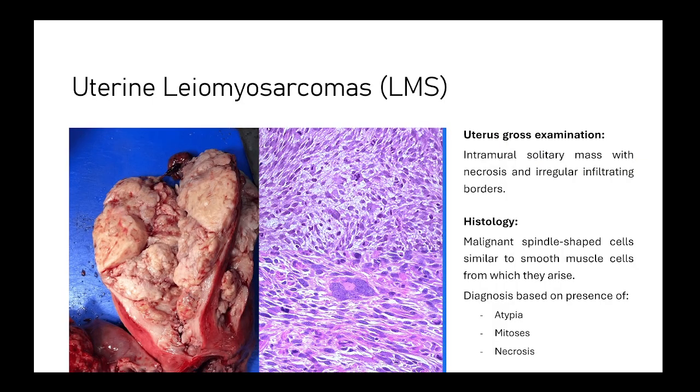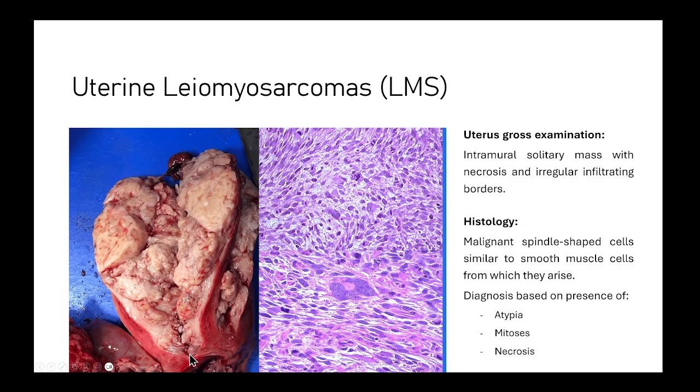Okay, so here's a hysterectomy that is open with a very large leiomyosarcoma that almost replaces the entire myometrial wall. What does it look like? It's an intramyometrial solitary mass with necrosis. We can see some necrosis here. And it's a mass that is irregular. The borders are not well defined. I have difficulty to really define it. It infiltrates the surrounding myometrium.